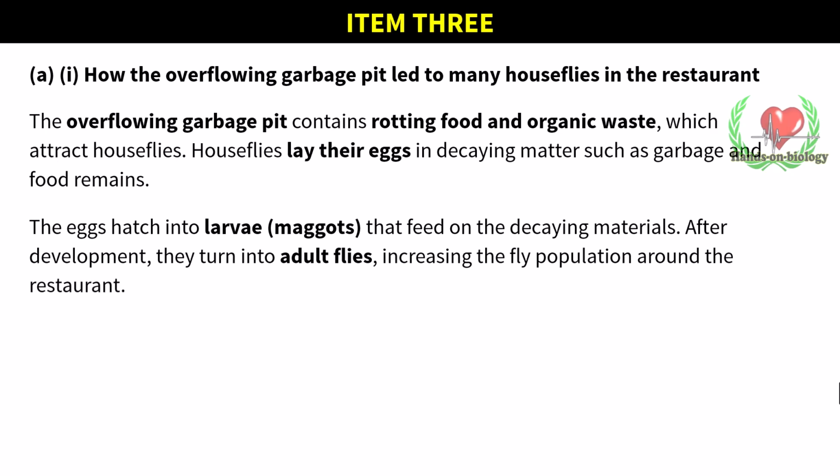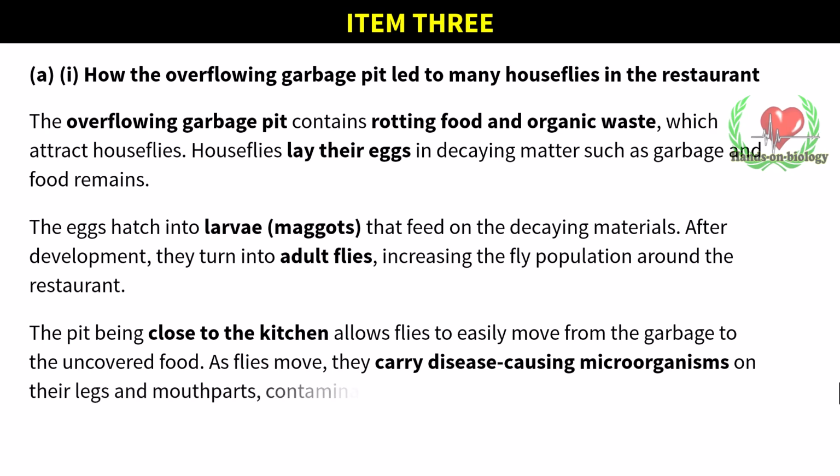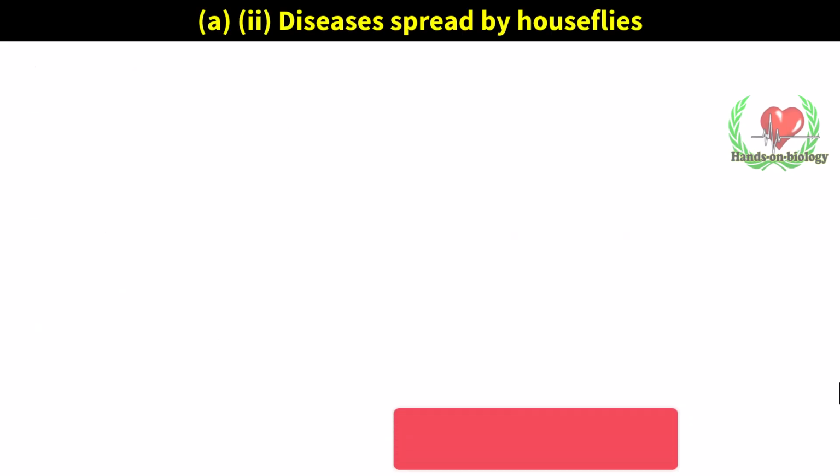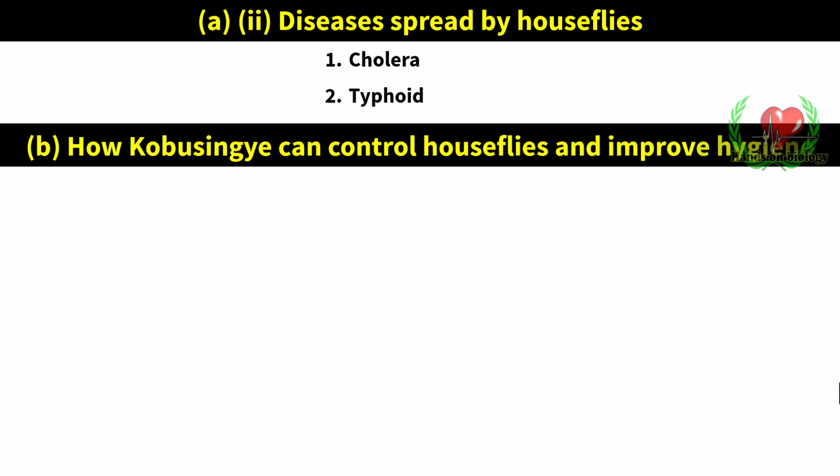The pit being close to the kitchen allows flies to easily move from the garbage to the uncovered food. As flies move, they carry disease-causing microorganisms on their legs and mouthparts, contaminating the food. Diseases spread by houseflies: cholera, typhoid. How Kobusingi can control houseflies and improve hygiene.